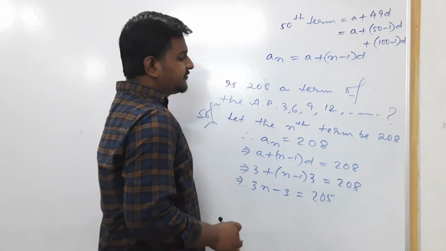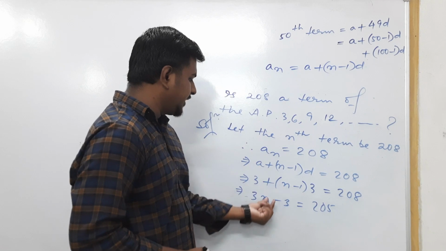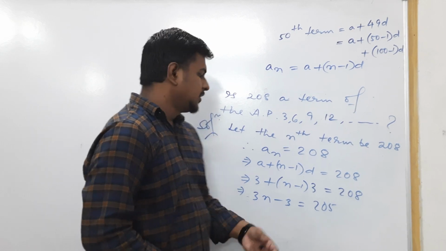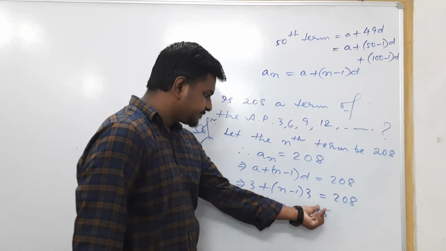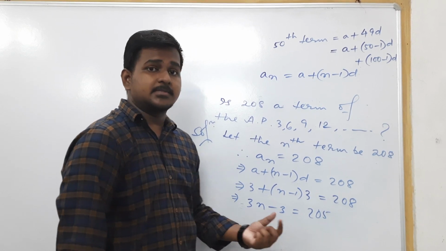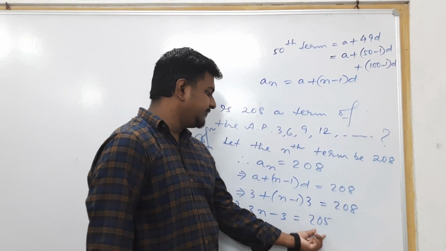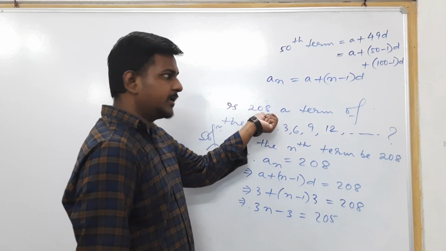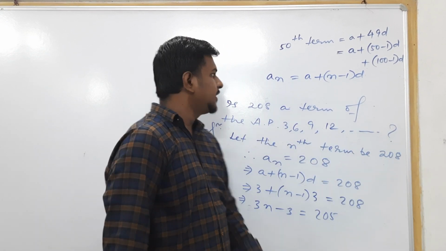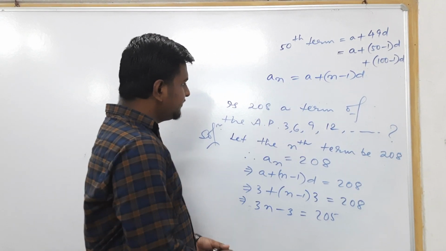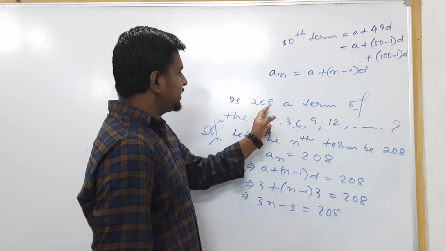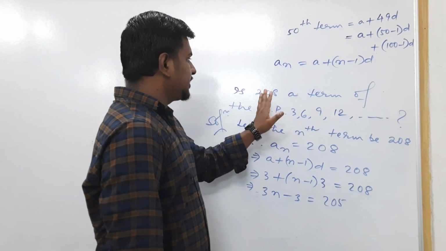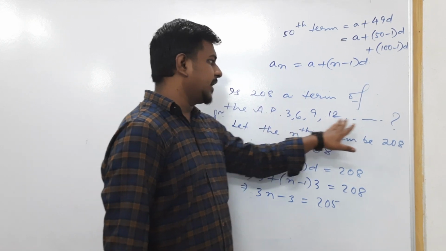The value of n cannot be a fraction or negative because n represents the number of terms. If the value of n becomes a fraction or a negative number, then we cannot consider the given number as a term of this AP. If we get a natural number, then we could consider 208 a term of this AP.